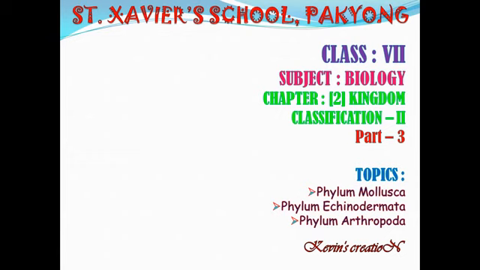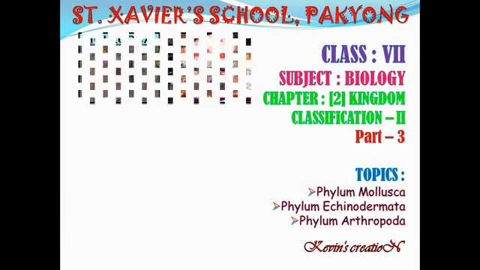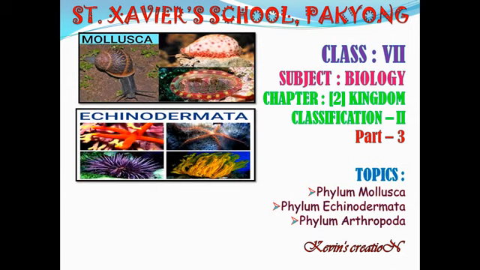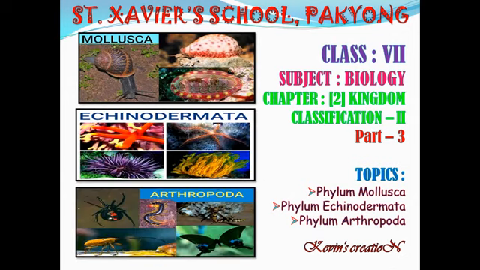Today in biology class, we'll be doing part 3 of chapter 2, that is kingdom classification. The topics which we are going to cover in this video are phylum Mollusca, phylum Echinodermata, and phylum Arthropoda. Now let us study one by one. The first one, phylum Mollusca.